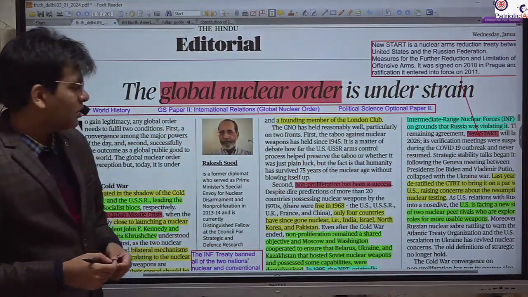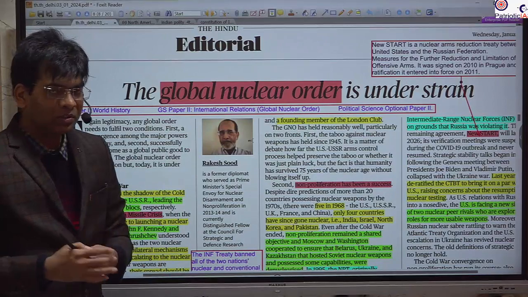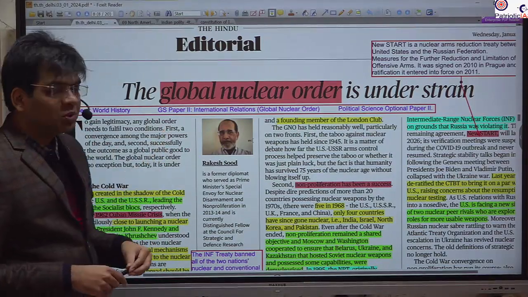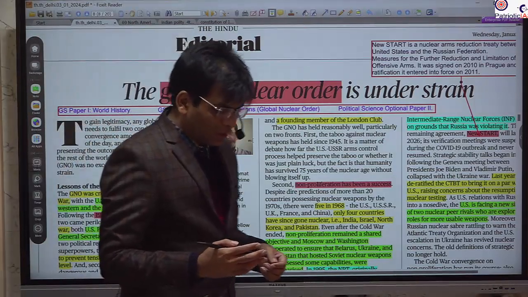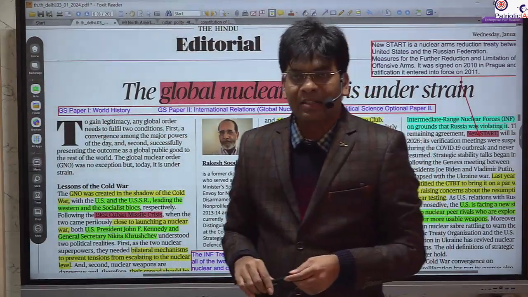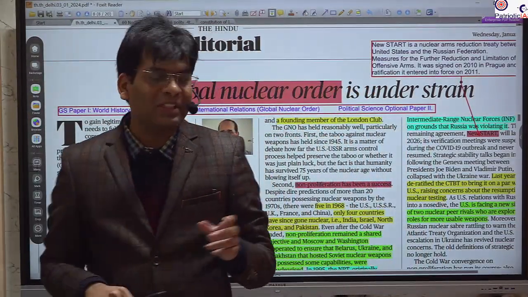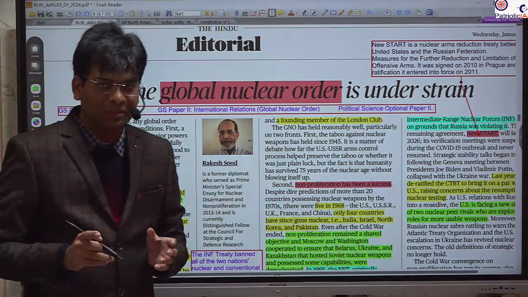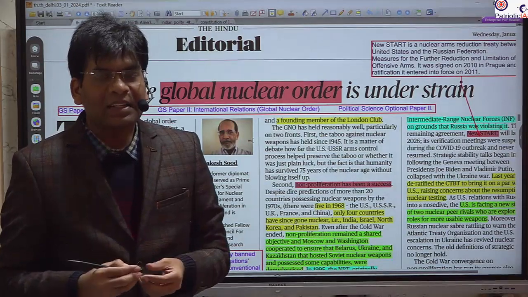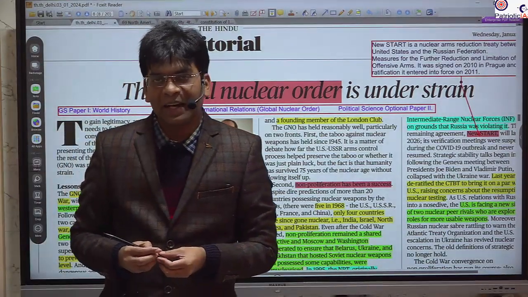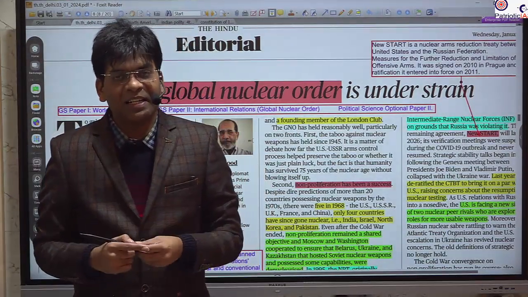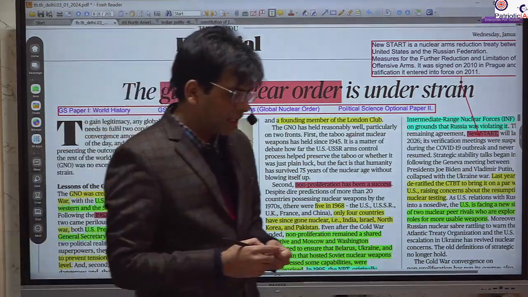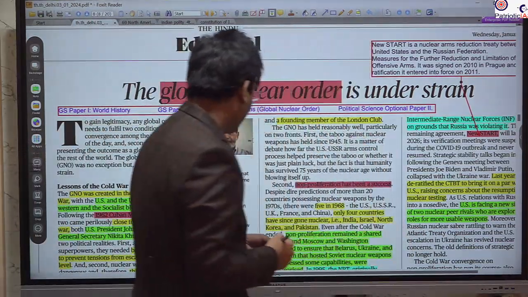Whenever you talk about the world order, the changing world order, in GS paper 2 international relations, this comes up. And those who have political science as their optional can also use this under optional paper 2. What is the difference between writing an answer for GS paper 2 and for the political science and international relations, PSIR, optional paper?